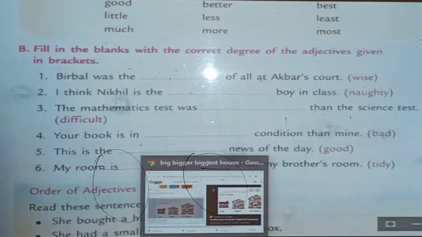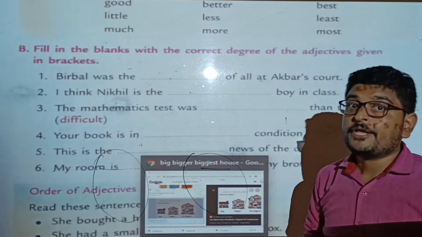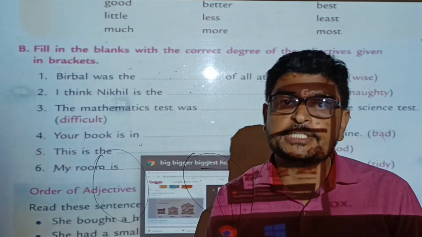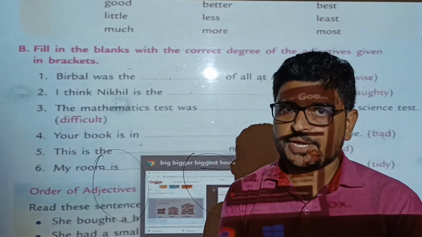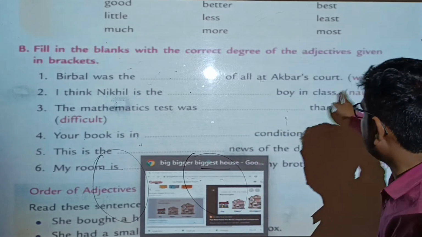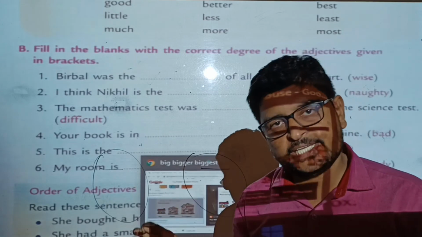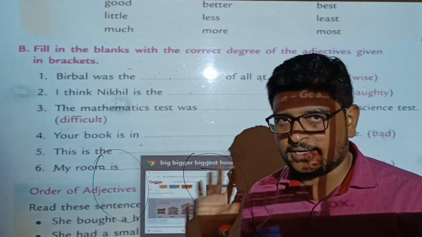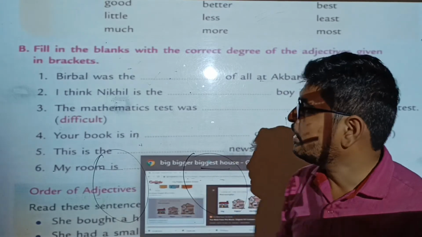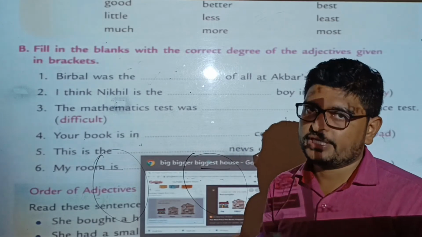Okay, so now our exercise, fill in the blanks with correct degree of adjectives given in brackets. So first we have to identify which degree is used in this sentence. Okay, જો comparative હોય તો જે bracket માં adjective છે એને er કે ier લાગે, બરાબર. જો કેન્સલ y હોય તો ier અને y નો હોય તો er. જો superlative હોય તો iest or st or est.